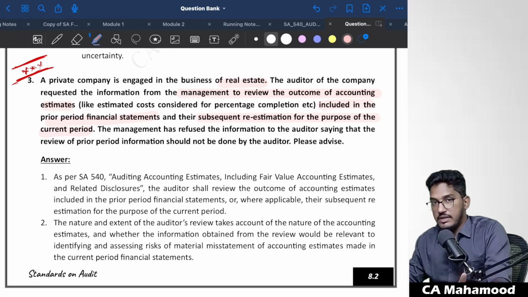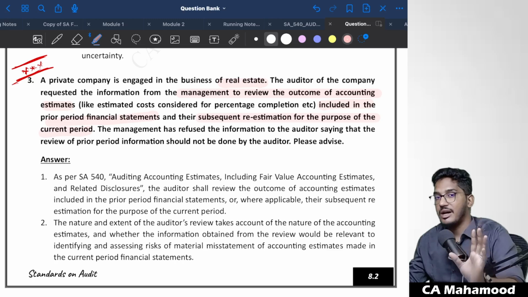Now, as an auditor, what you are asking the company is, not for the current year, but in the prior year, they would have calculated the accounting estimates, no? So the actual outcome might have come in the current year. What the auditor wants is for the management to share the last year's accounting estimate related data so that he can verify what is the outcome of that accounting estimate in the current year, and whether they have made any changes in the calculation of accounting estimate in the current year. That's why he's asking the management to share the accounting estimates related data related to the prior years.